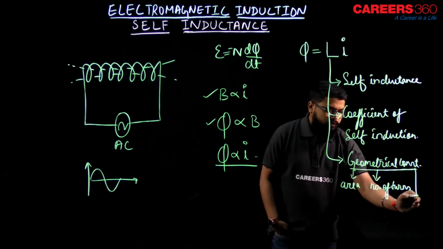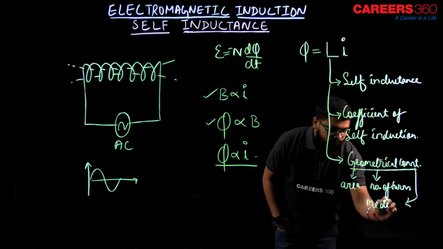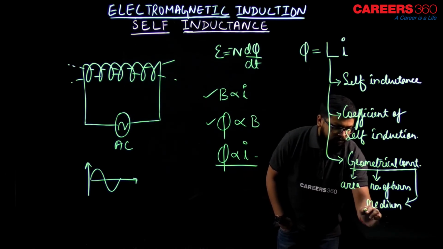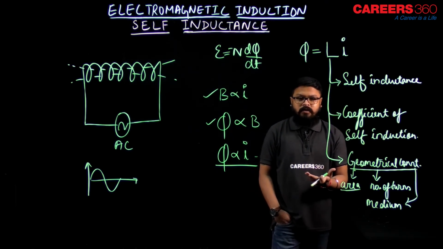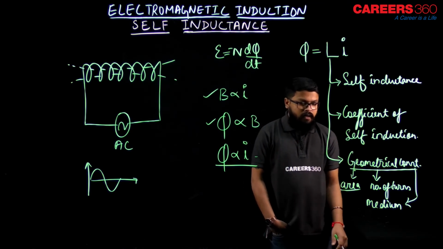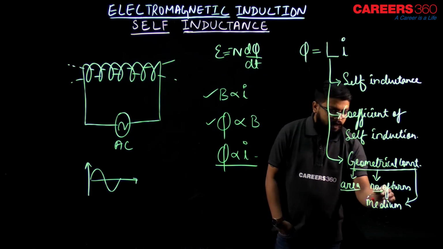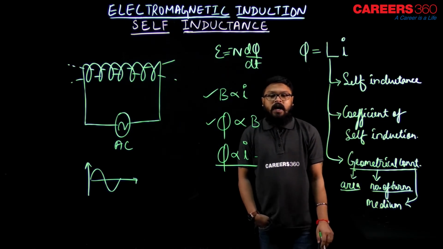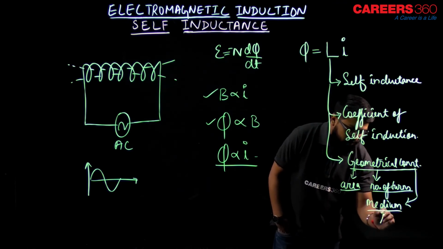Also, it depends on the medium inside the coil. So when I say area, I mean A, that is diameter, because area is nothing but pi r square for a circular coil, and number of turns, that is N. And when I say medium, I mean permeability, mu.